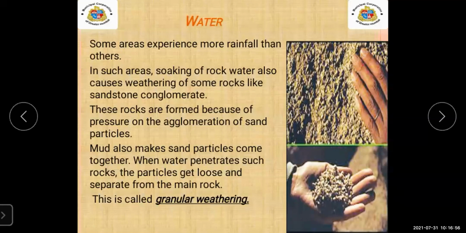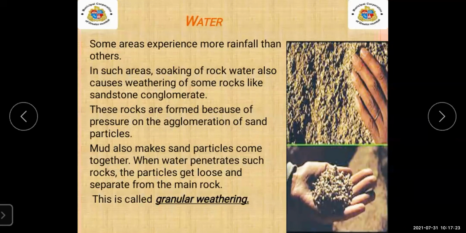Now, here you can see the image. In the first image, you can see there is a stone. And in the second image, you can see there are grains like stones. You can see the small grains of the rock in his hand. Now, what happens? Let's see.